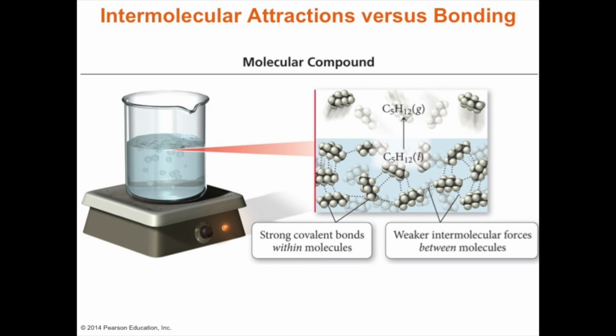Strong covalent bonds within the molecules, but weaker intermolecular forces between molecules. We have a molecular compound and an organic compound, C5H12.